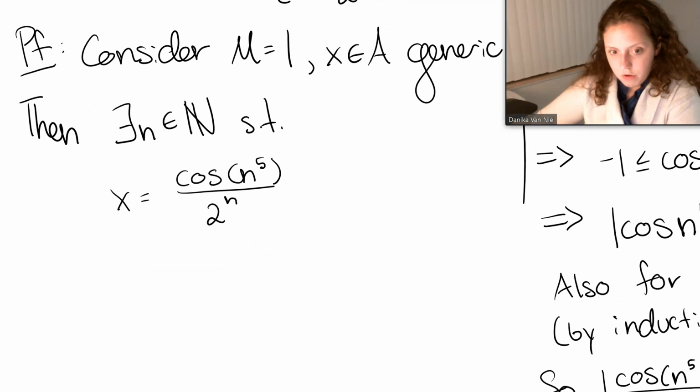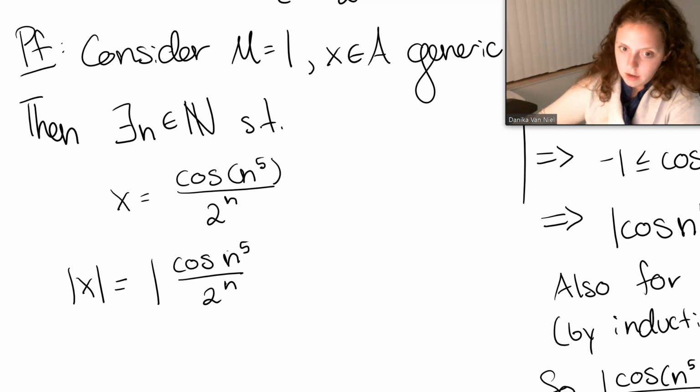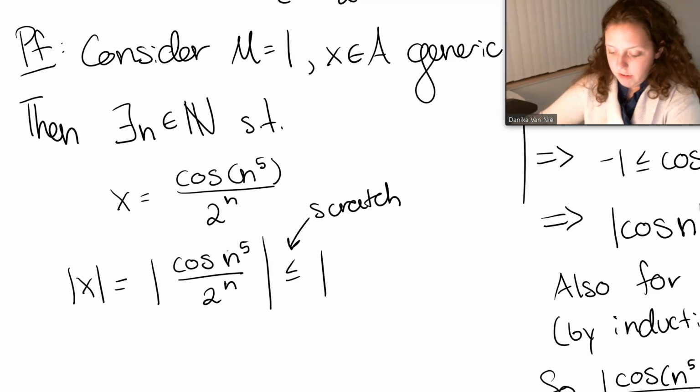All right, cool. Absolute value of x equals absolute value of cosine of n to the fifth over 2 to the n, which is less than or equal to 1. So I'm going to say by scratch. And you really want to say that. You want to say by scratch or arrow scratch. Okay, and that equals M.